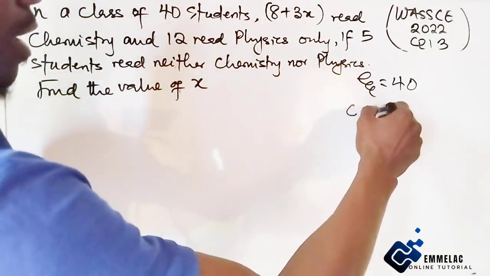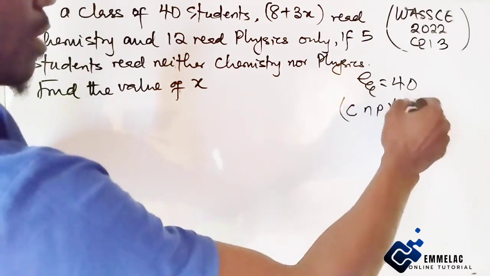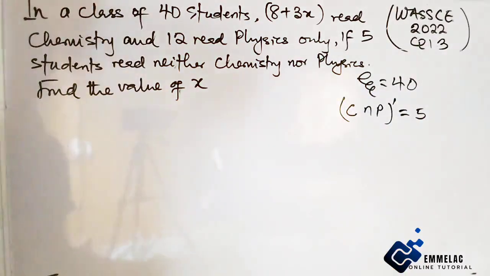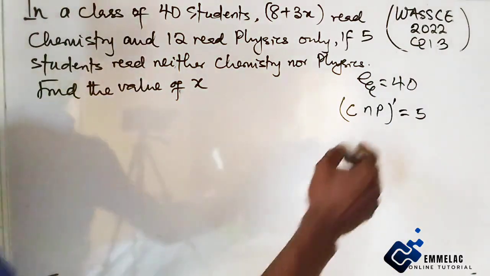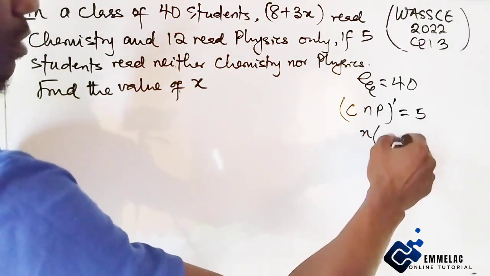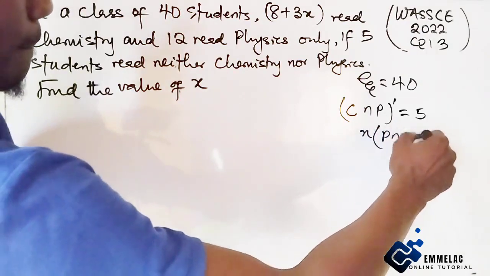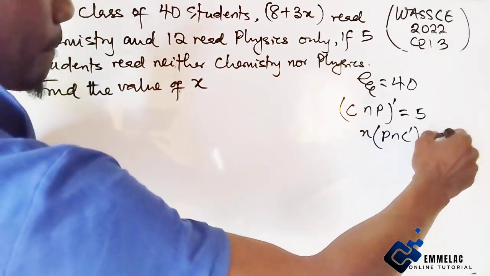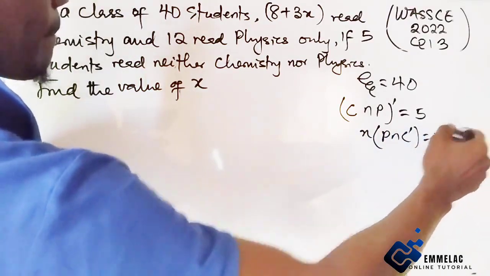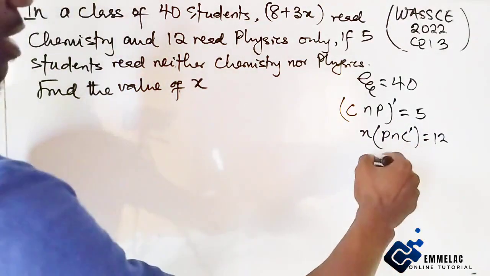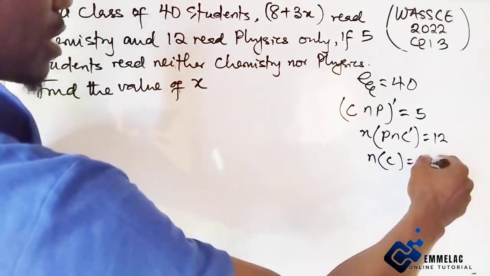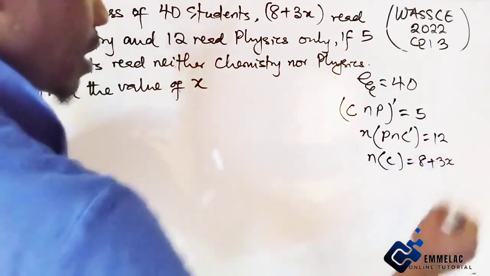And the number of physics only is 12, and we are given that chemistry is given as 8 + 3x.